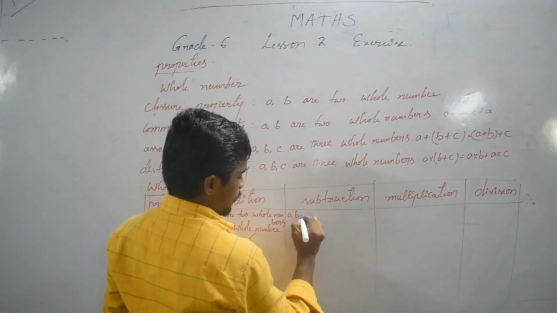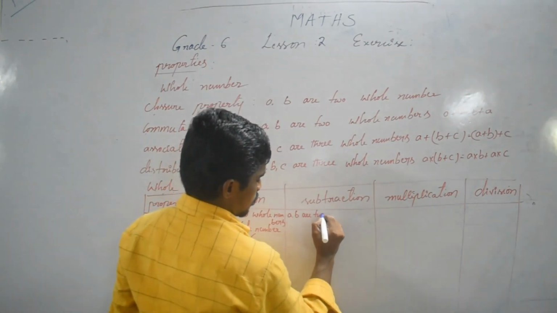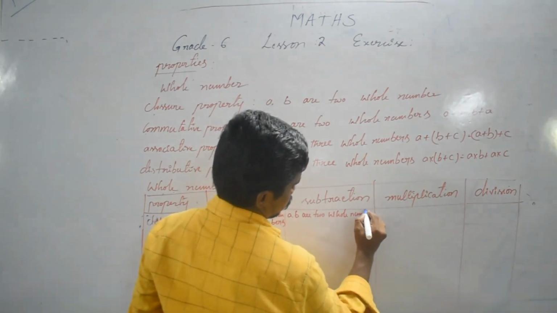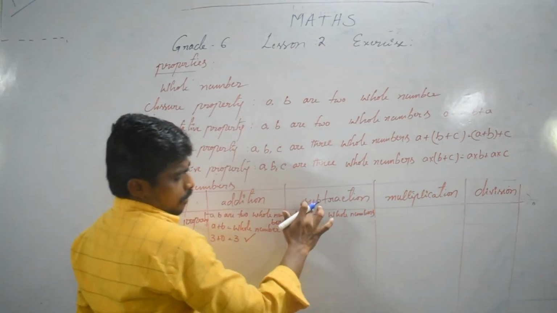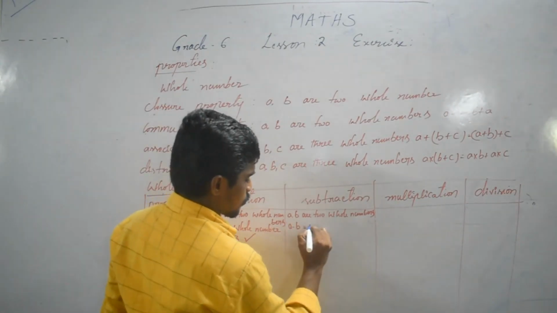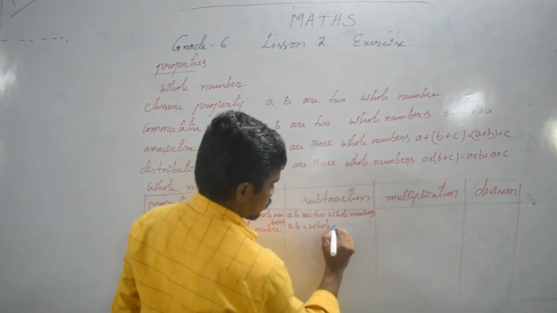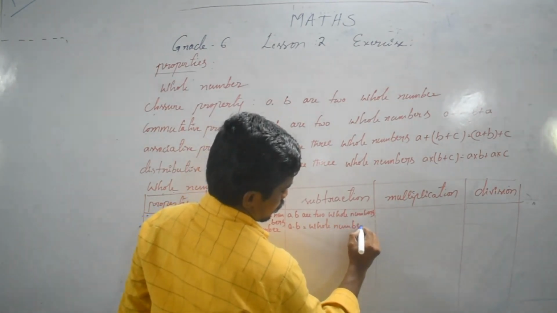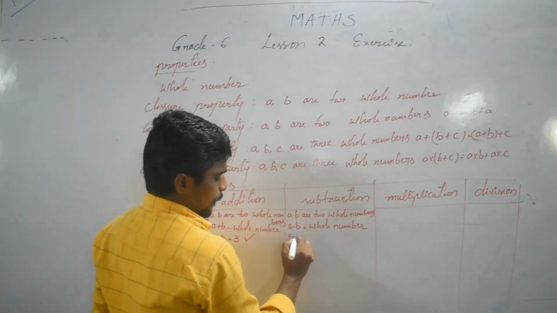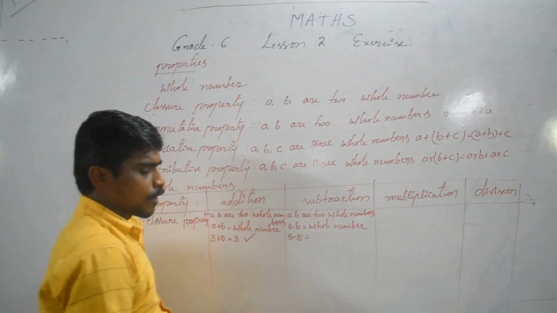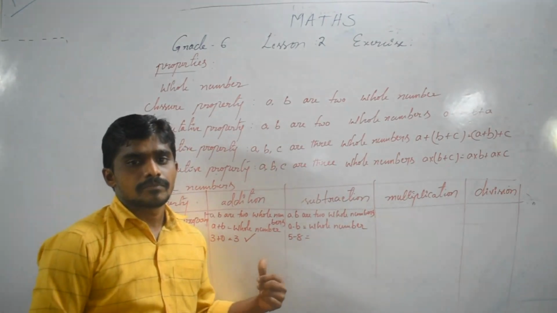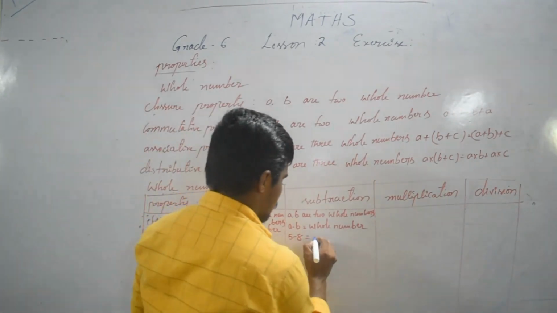Next one, subtraction rule. A, B are two whole numbers. A minus B is equal to a whole number. So A is 5, B is 8. 5 is a whole number, 8 is a whole number. 5 minus 8, how much? Minus 3.